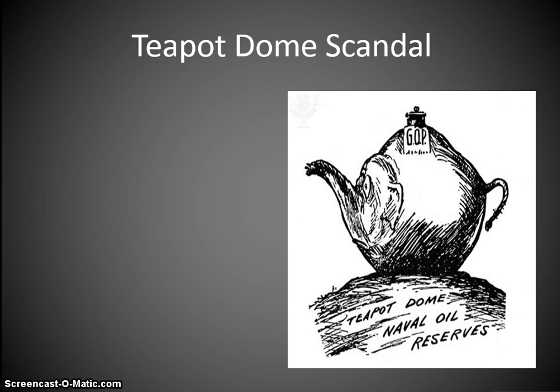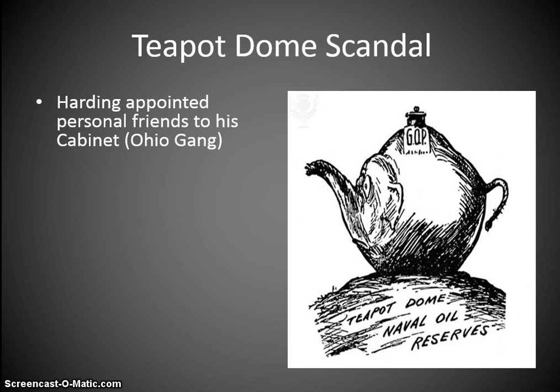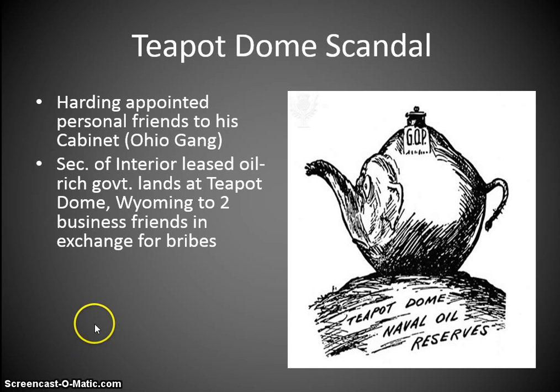Now, with Warren G. Harding, there is a scandal, the Teapot Dome scandal. Now, Harding appointed his personal friends to his cabinet. So he appointed his friends to his cabinet, and they were known as the Ohio Gang. Now, the Secretary of Interior, one of his friends, leased oil-rich government lands at Teapot Dome, Wyoming, to two business friends in exchange for bribes.